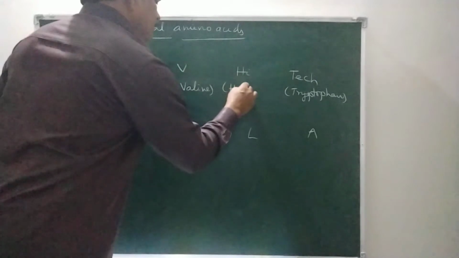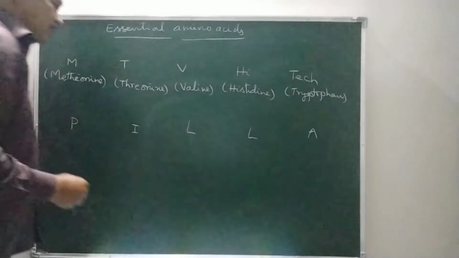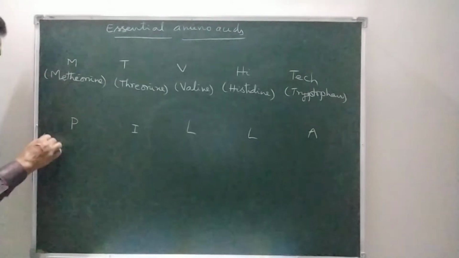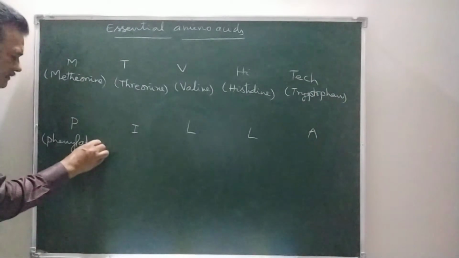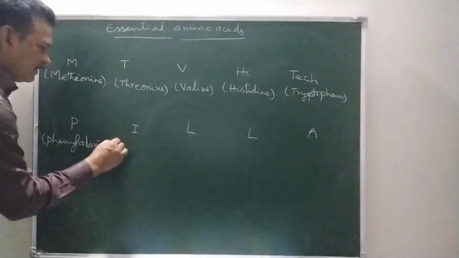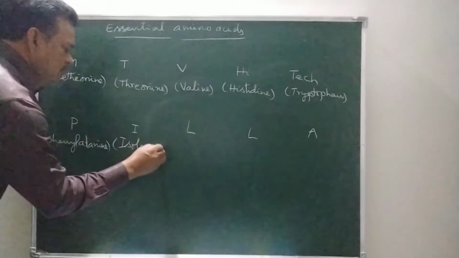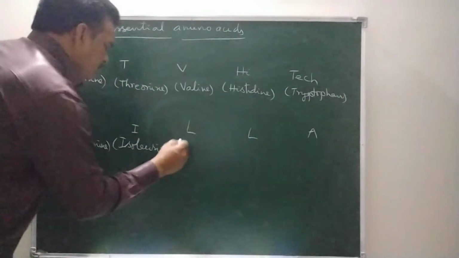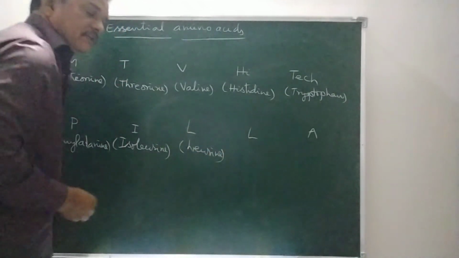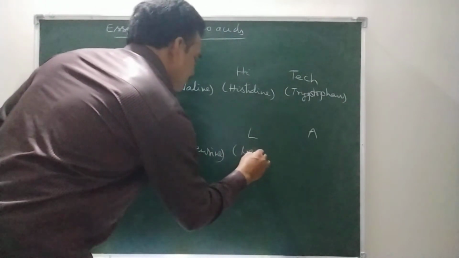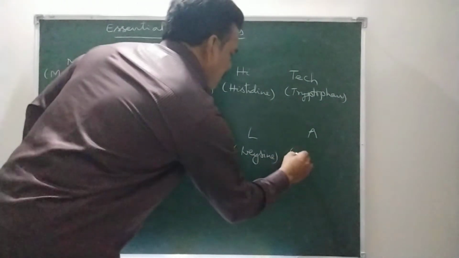HI is histidine. P is phenylalanine. I is isoleucine. The first L is for leucine and the second L is for lysine. A is for arginine.